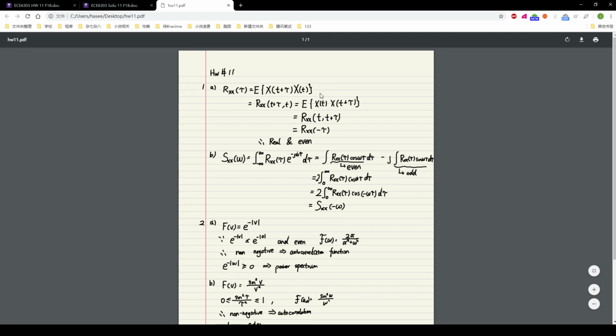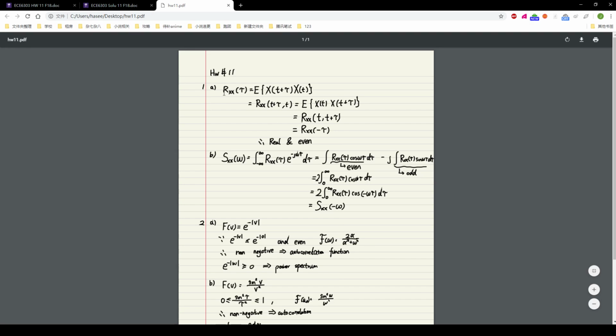And we know this one is equal to Rxx(t plus tau). So these two autocorrelation functions are equal, and the last autocorrelation function is equal to the autocorrelation of negative tau.